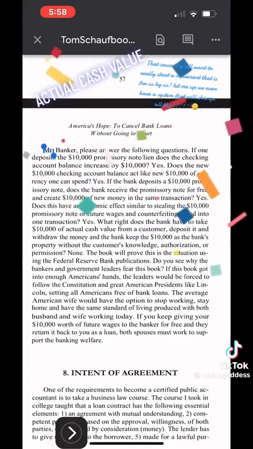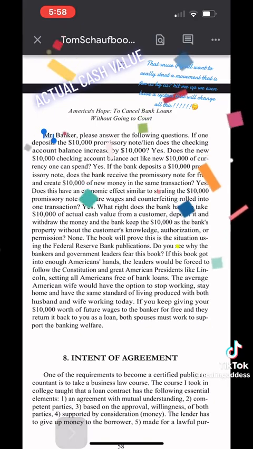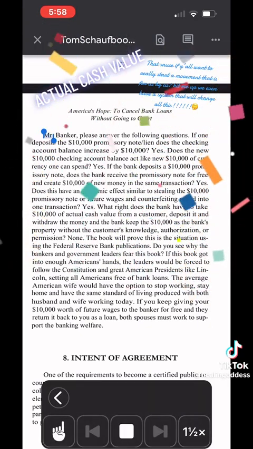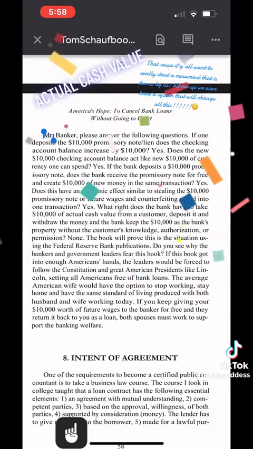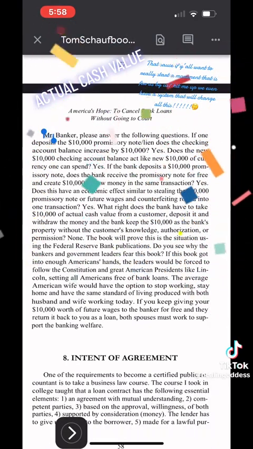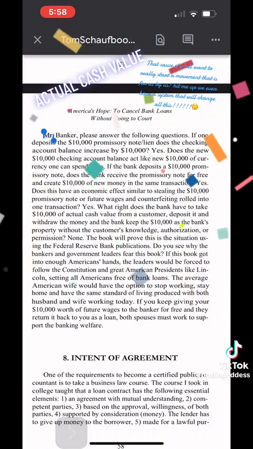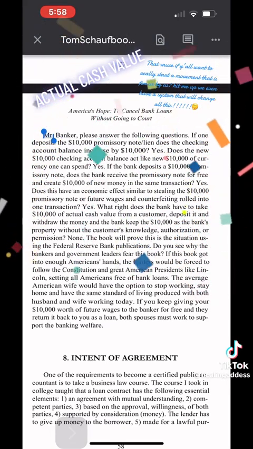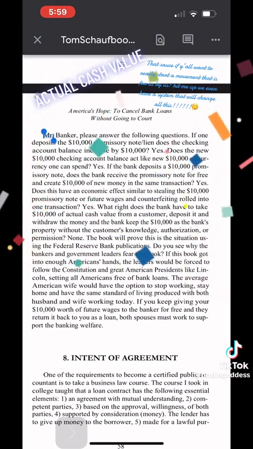Mr. Banker, please answer the following questions. If one deposits the $10,000 promissory note lien, does the checking account balance increase by $10,000? Yes. Does the new $10,000 checking account balance act like new $10,000 of currency one can't spend? Yes. If the bank deposits a $10,000 promissory note, does the bank receive the promissory note for free and create $10,000 of new money in the same transaction? Yes. Does this have an economic effect similar to stealing the $10,000 promissory note or future wages and counterfeiting rolled into one transaction? Yes.